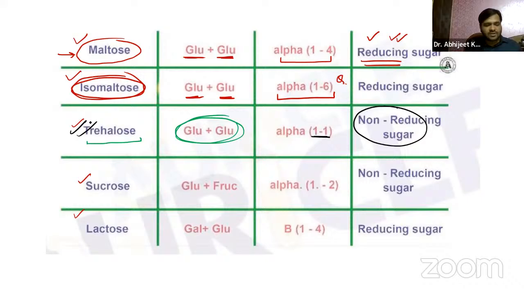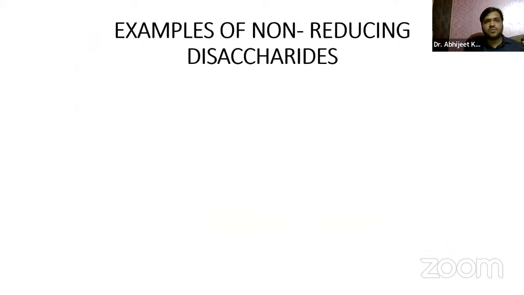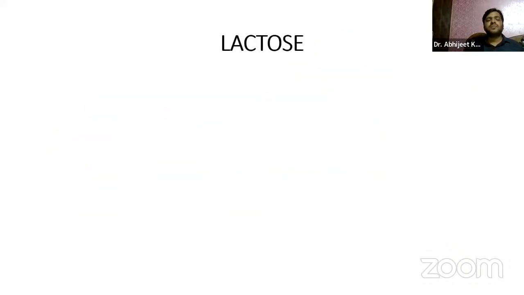Now coming on to the lactose, right? Okay, let us first discuss the lactose. Lactose is galactose plus glucose. So you already know, guys, we have the 6 carbon atoms.